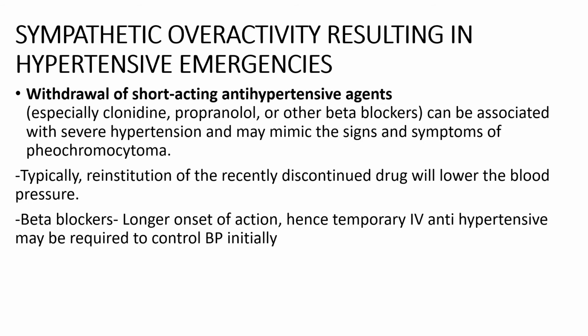Coming to sympathetic overactivity resulting in hypertensive emergencies, most commonly it is withdrawal of short-acting antihypertensive agents, especially clonidine. However, propranolol and other beta blockers can also cause this. This is associated with severe hypertension and may mimic the signs and symptoms of a pheochromocytoma. Typically, reinstitution of the recently discontinued drug will lower the blood pressure. However, if it is due to withdrawal of a beta blocker, which has a longer onset of action, there might be some requirement of temporary IV drugs which can be given in the meantime until the BP is controlled with the beta blocker.